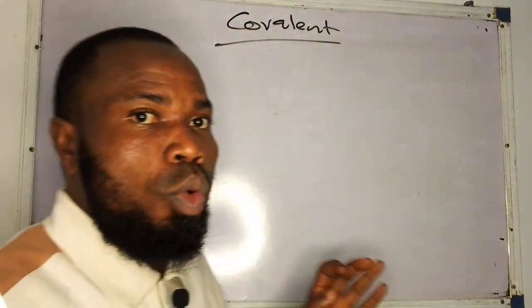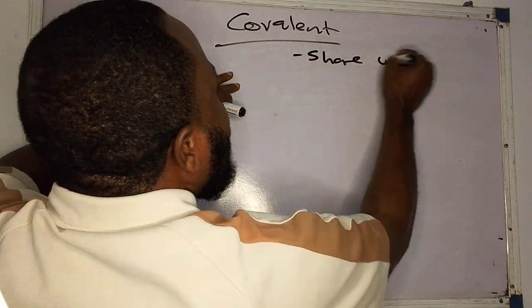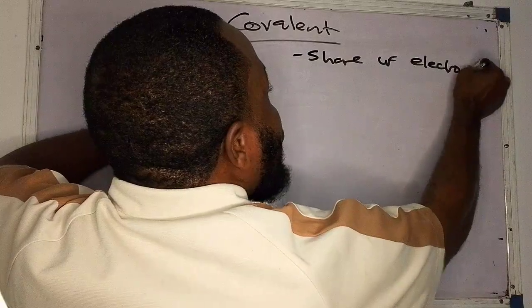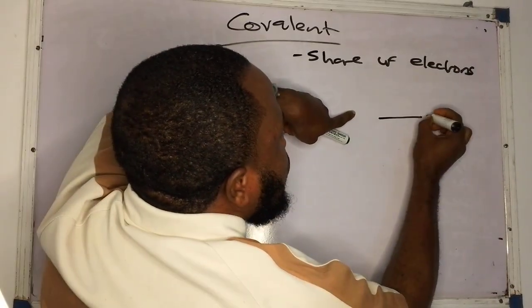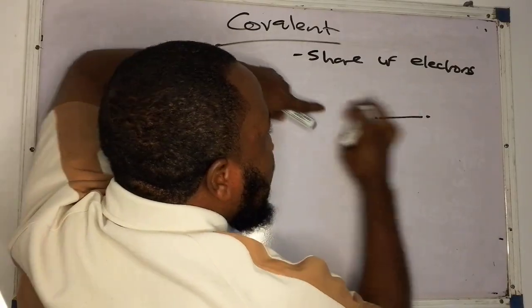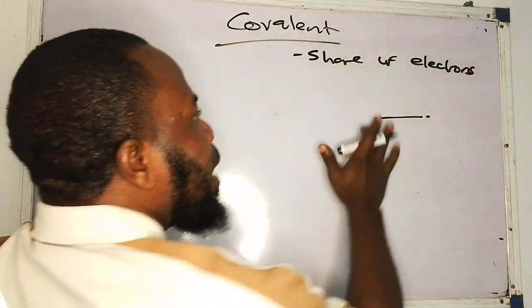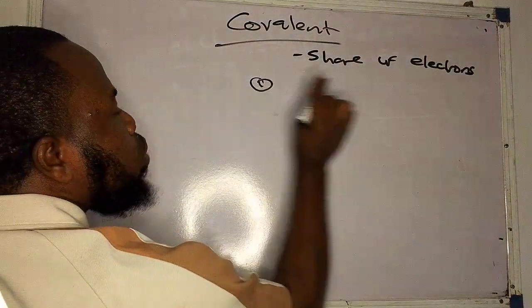Unlike the other one where there's a transfer. So this one, in covalent bond, there's a share of electrons. And you know fully well that to form one bond, one electron, one electron. So when there's a share of electron, one person brings one, two of them share. Now we now have covalent bond. But please, there are two common categories of covalent bond.